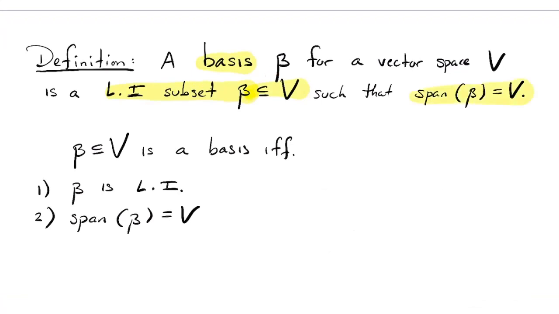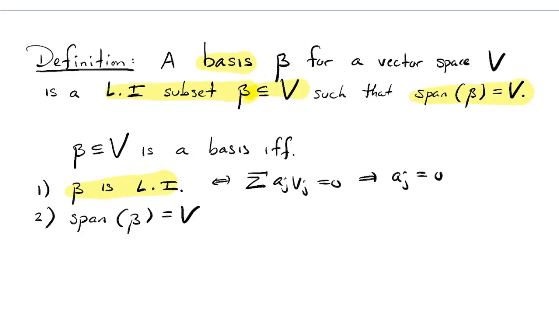All right, so I've just written those two things out down here separately. It's a basis if it's linearly independent. Remember what that means. I'm going to be brief here, but linearly independent means that if a linear combination of vectors in it is equal to zero, then all the coefficients have to be zero. Here I'm not quantifying those things, but the v_j's there are in beta. So that's what linearly independent means.